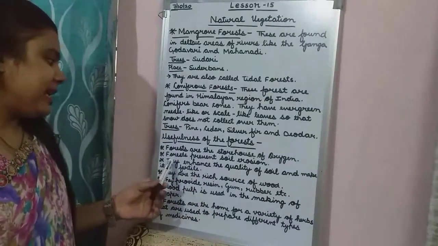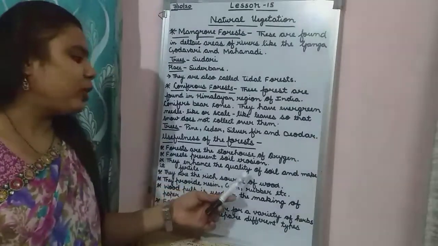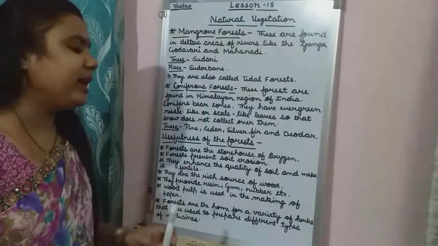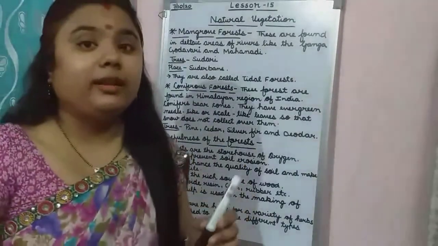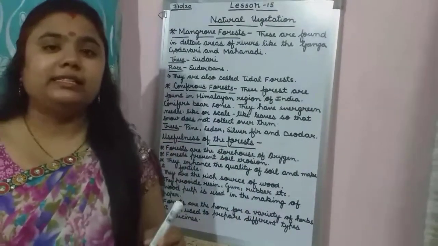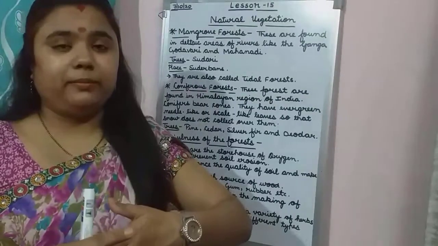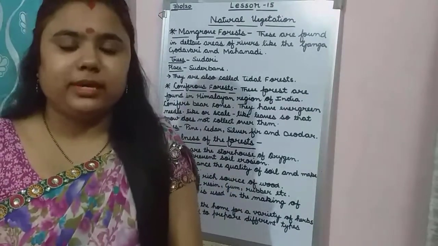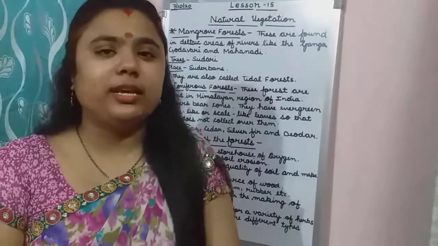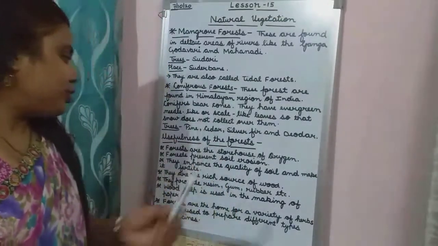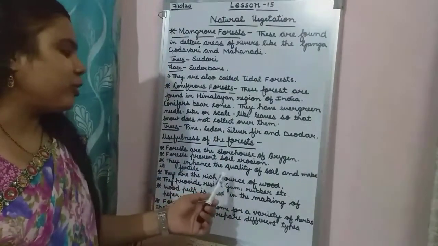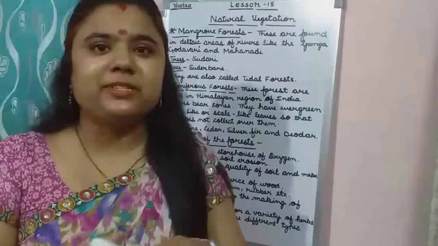Then next point, they enhance the quality of soil and make it fertile. The forests are enhancing, which means making the quality good. So they enhance the quality of soil. Like my YouTube channel's name is Enhancer Classes.